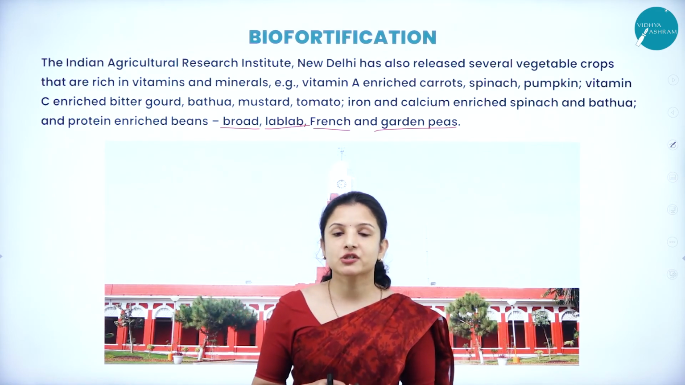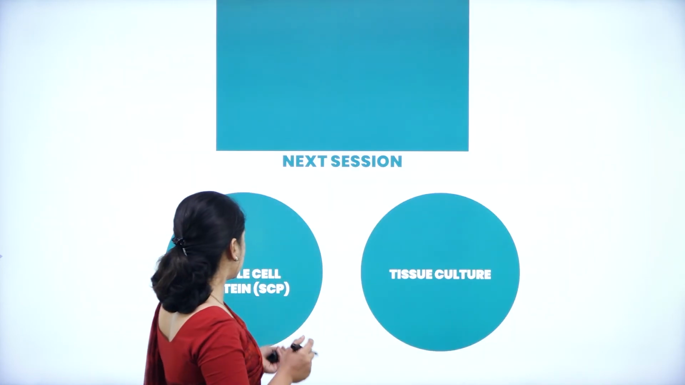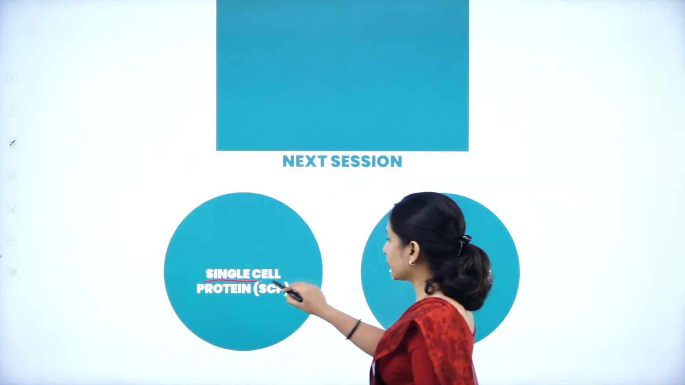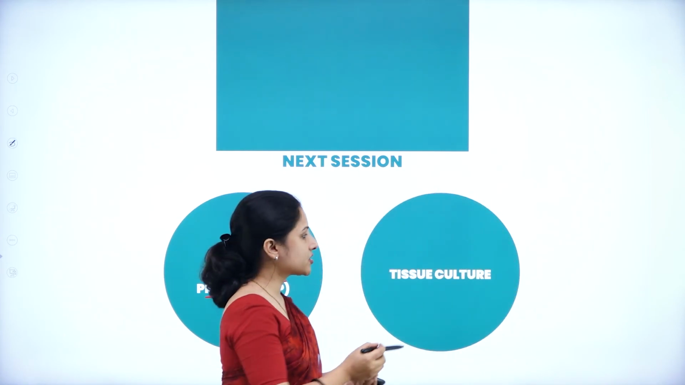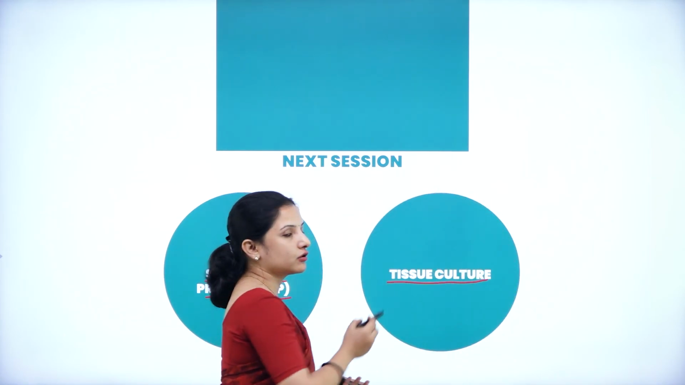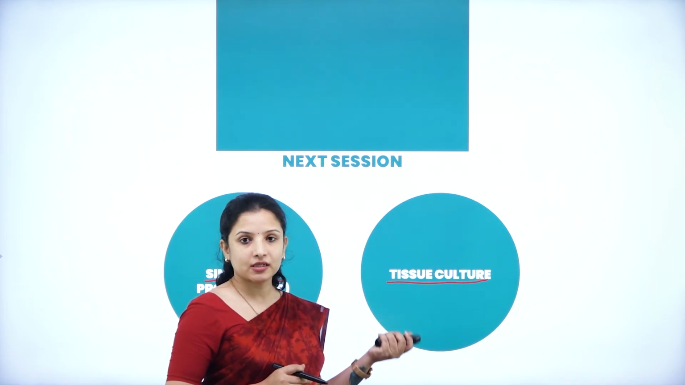In the coming session, that is the last session of this particular chapter, we shall discuss single cell protein. So what are single cell proteins, and also how tissue culture has been followed in order to improvise the crop plants. All that we shall study in the coming session.